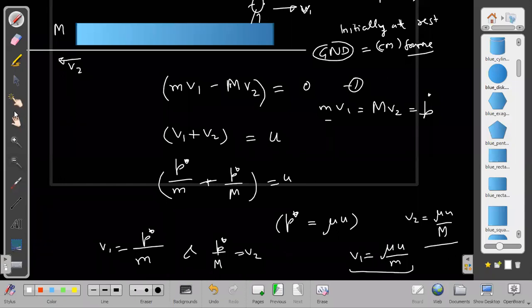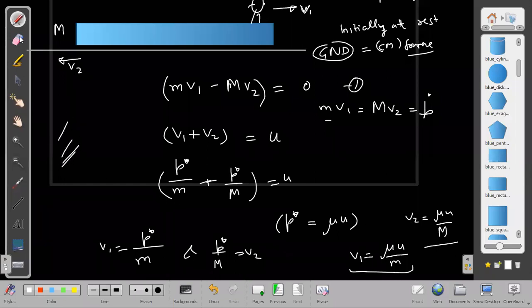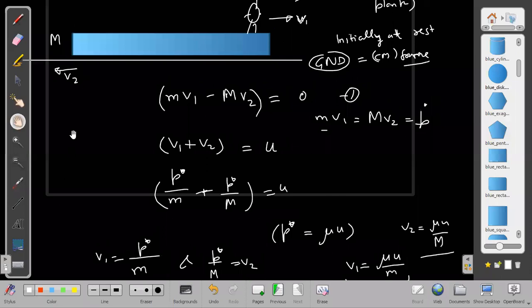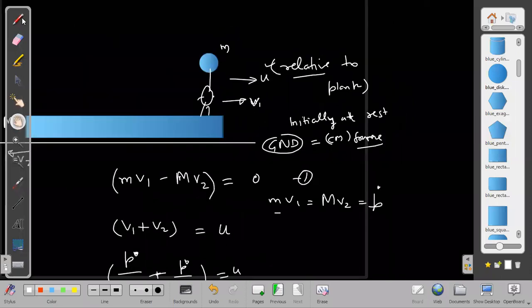But when it is mentioned that this man is jumping with velocity u, relative to the plank is important here. Otherwise not.